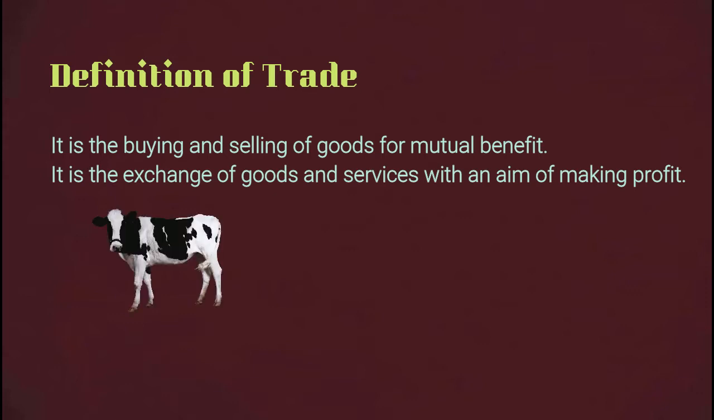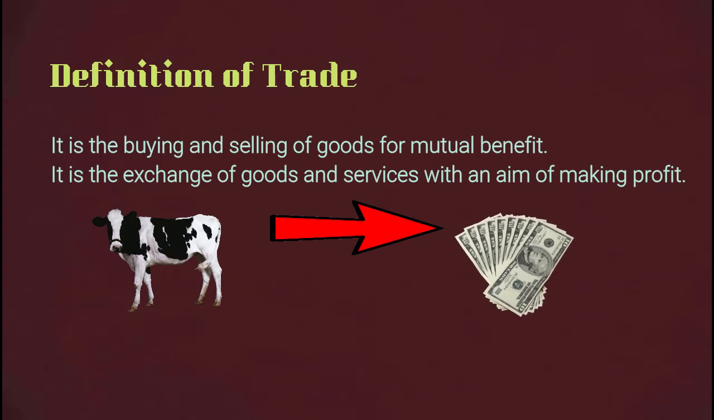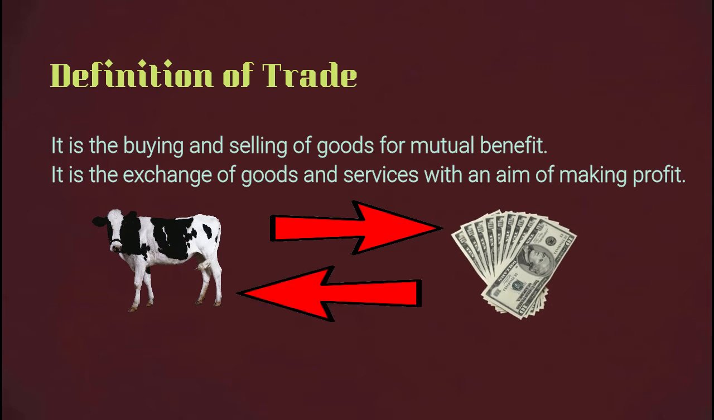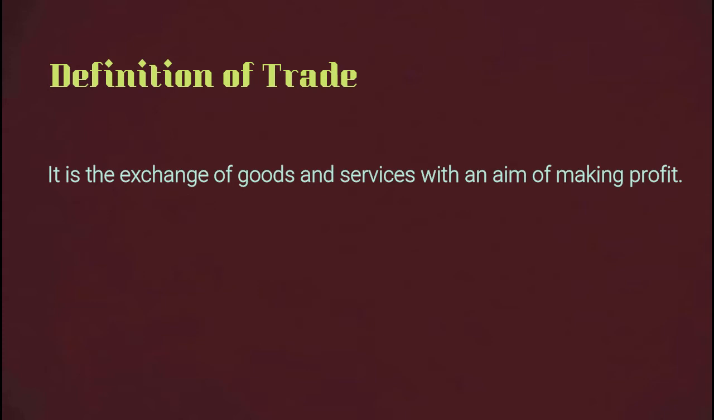For example, I'm in need of a cow and there's someone who is selling the cow and he's in need of the cash. I will be the buyer and he will be the seller. So I will be able to get the cow from him and he will be able to get the cash from me. So through this buying and selling, we are able to meet each other's needs. That is why we are saying it's the buying and selling of goods for mutual benefit. We can also define it as the exchange of goods and services with an aim of making profit.